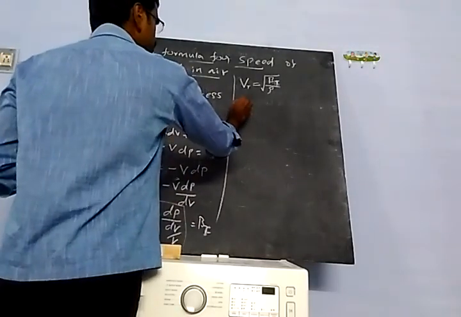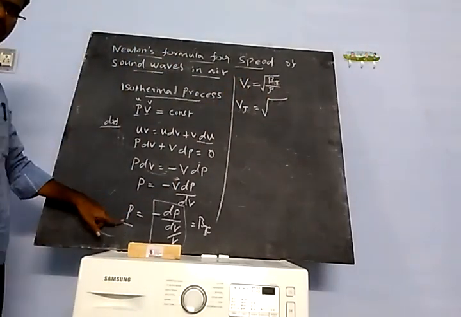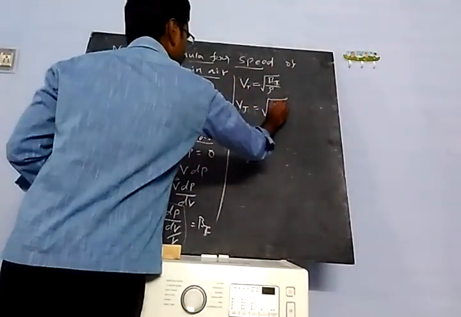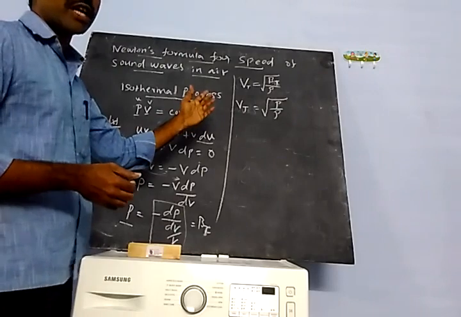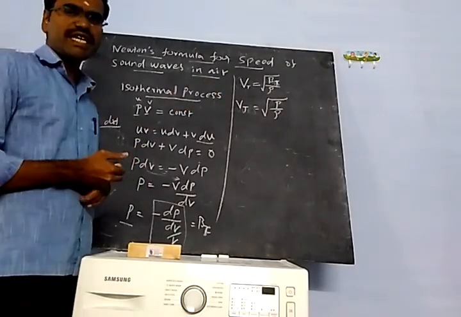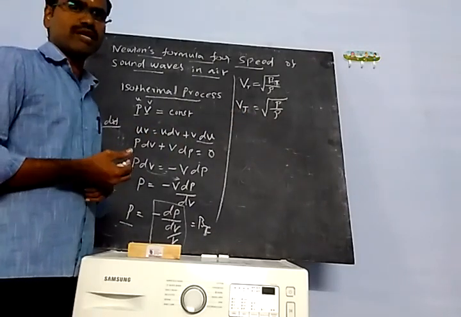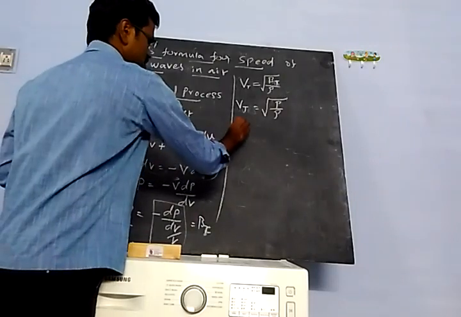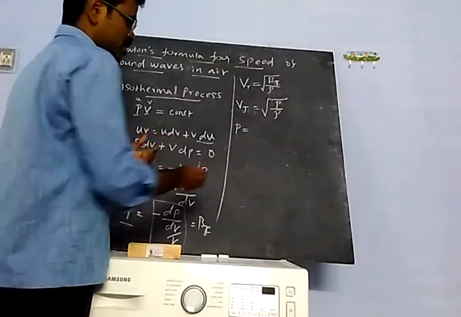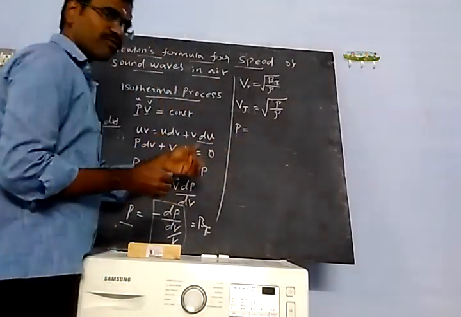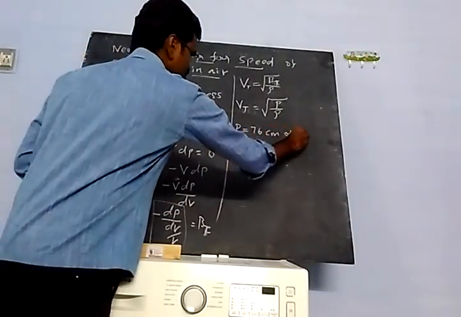Then next, Vt is equal to the square root of Bt, and you can substitute that pressure P. So Vt is equal to the square root of P by rho. This is Newton's formula for the speed of sound in air. So we can substitute the values and get the speed of sound in air. First, pressure: what is atmospheric pressure? Atmospheric pressure is 76 centimeter of mercury.